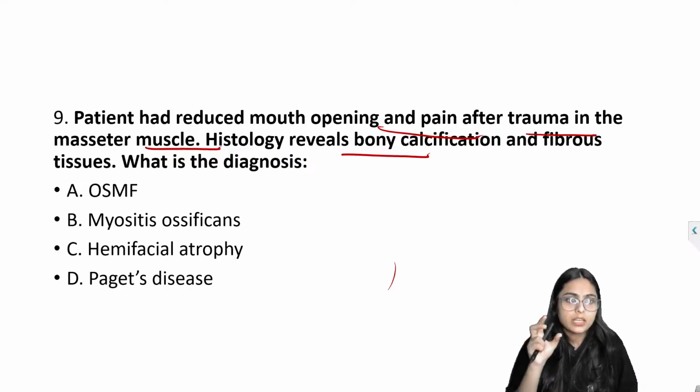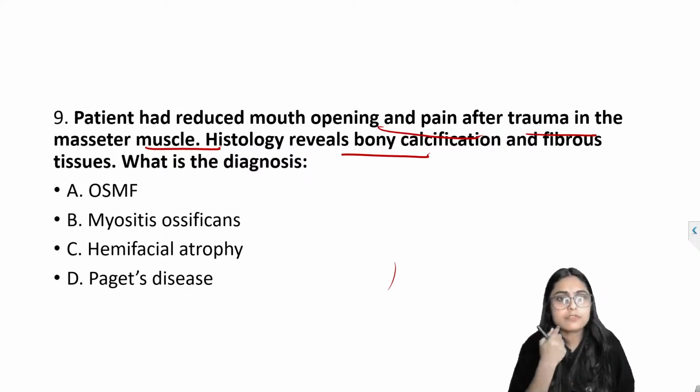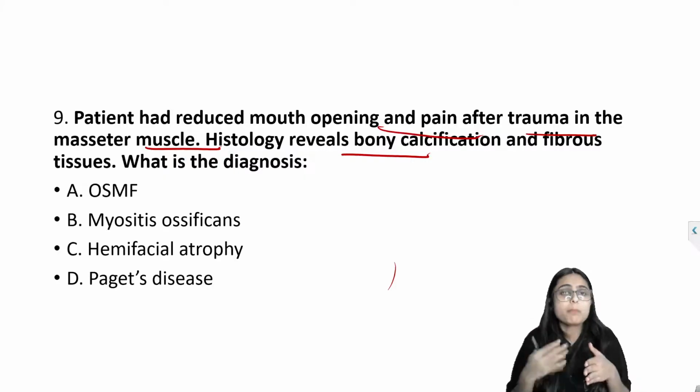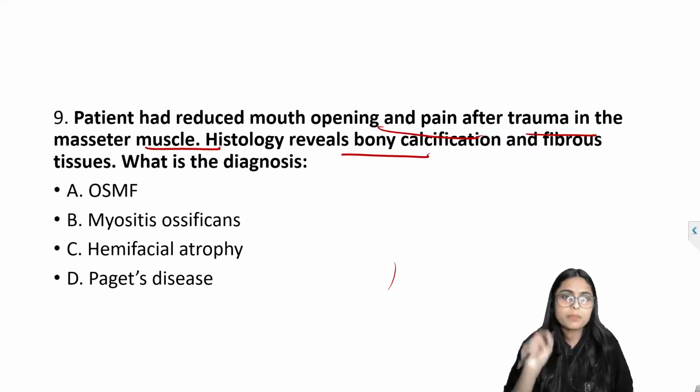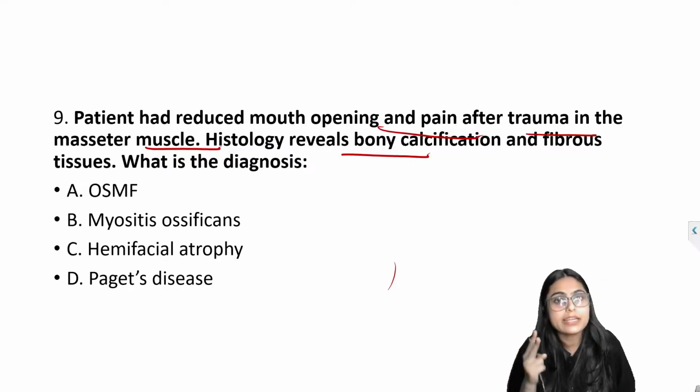If we talk about mandibular block, when you give an inferior alveolar block to the patient and give multiple injections at that site, the most commonly affected muscles are the anterior attachment of the temporalis muscle and the medial pterygoid.